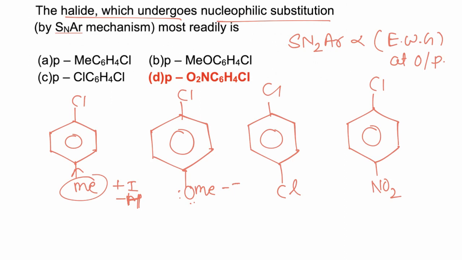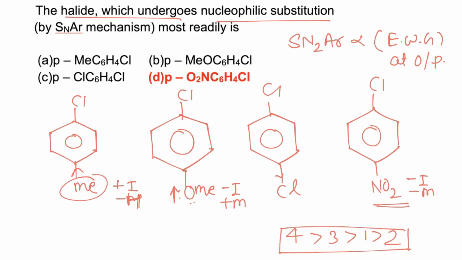OMe has minus I and plus M effect, but its plus M effect is donating, so it also decreases the rate of reaction. Cl is weakly withdrawing, so this is comparatively more reactive. NO2 has very strong minus I and very strong minus M effect, overall electron withdrawing. So fourth is most reactive, then 3, then 1, and then 2. The higher the electron withdrawing group, the higher the reactivity for SNAr reaction, and hence the correct answer is D.